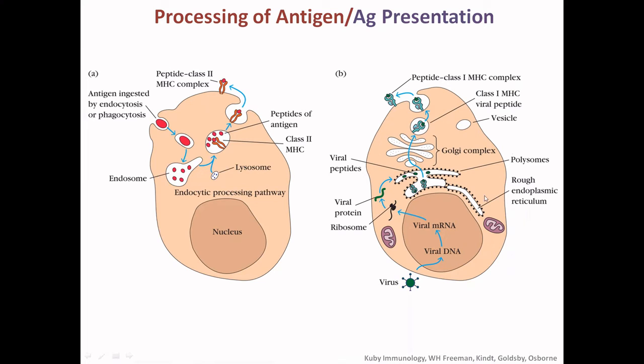Whereas in case of the class 1 MHC, this is a virus infecting a cell. It is going into the genome of the cell, and there is the transcription, translation, and the protein is synthesized. It is possible for an altered cell also when it is nucleated. So it is a viral infection or an altered cell. The proteins are processed and these are presented by the class 1 MHC molecule.